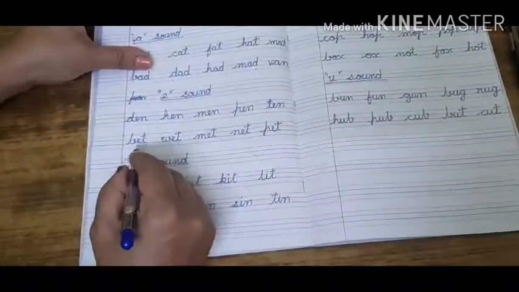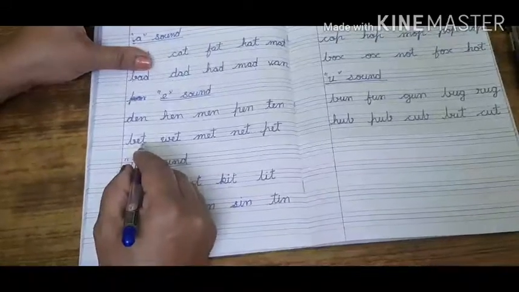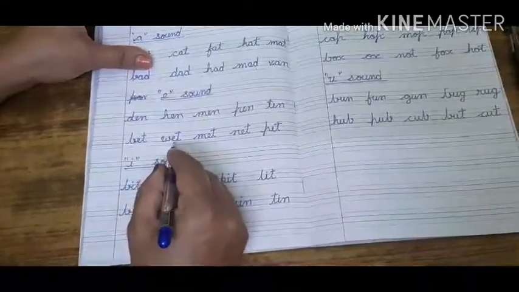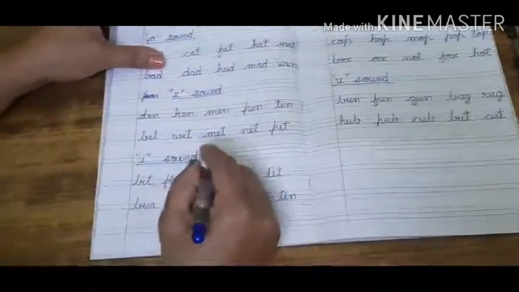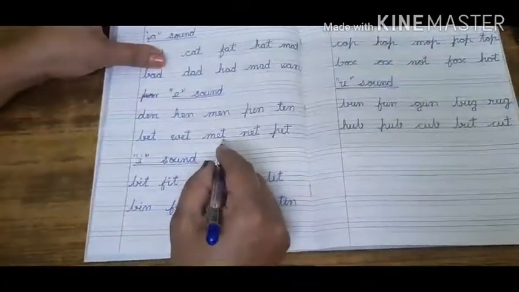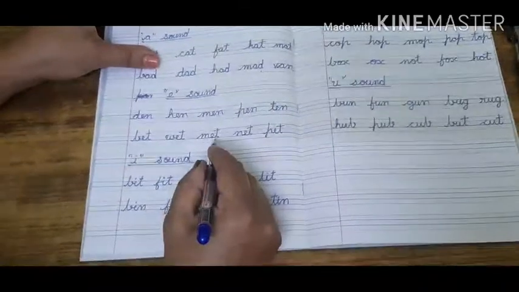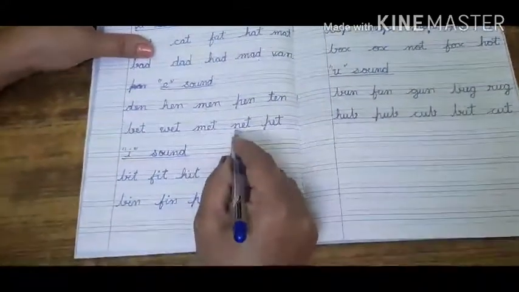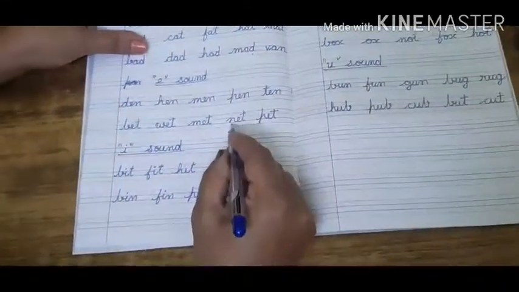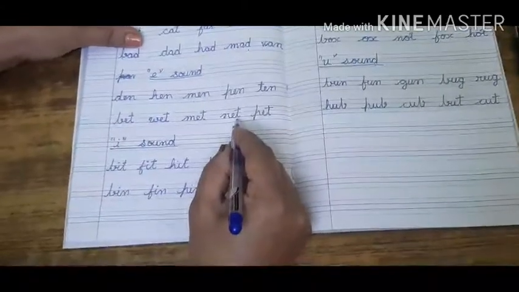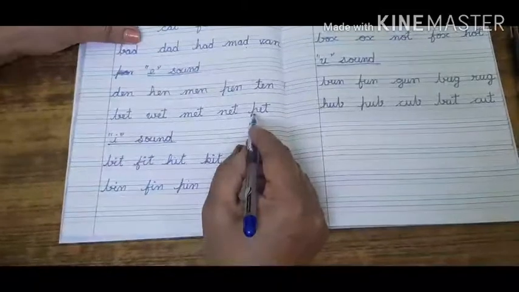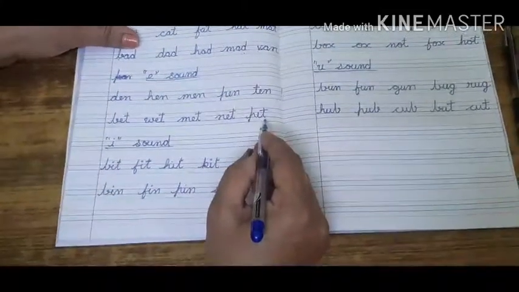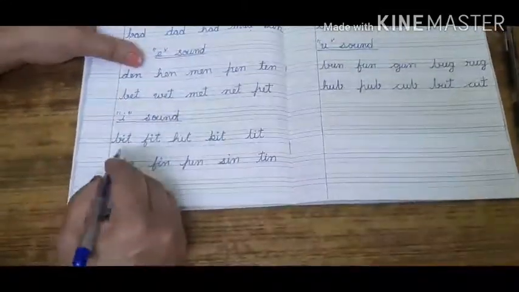B-E-T, bet. W-E-T, wet. M-E-T, met. N-E-T, net. P-E-T, pet. I sound words.